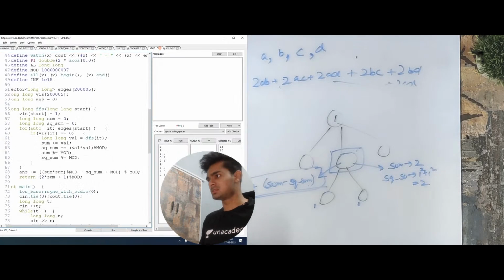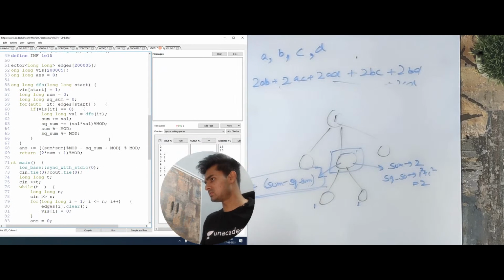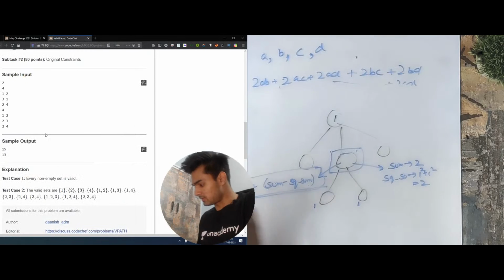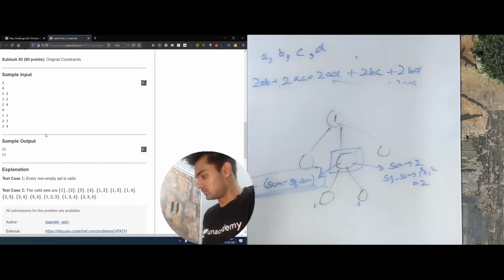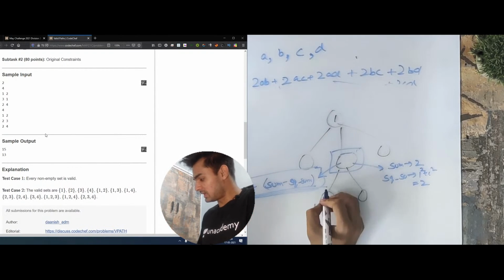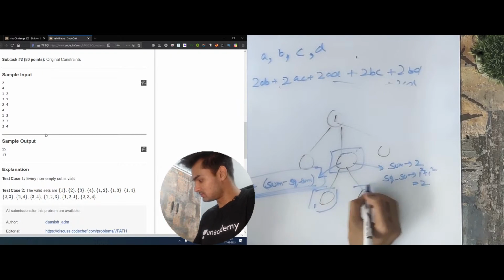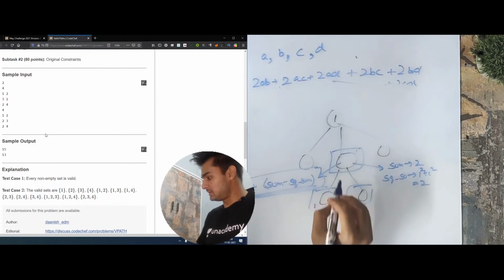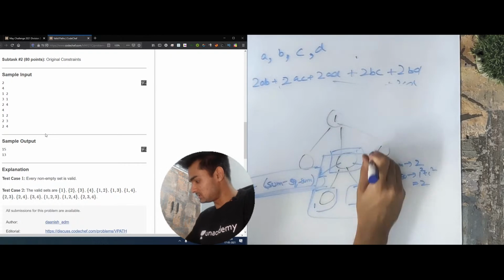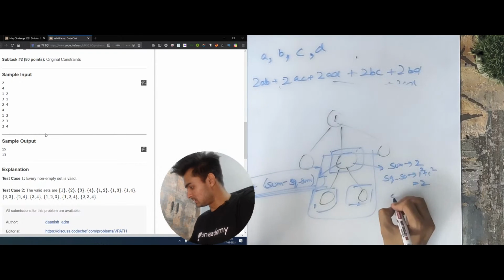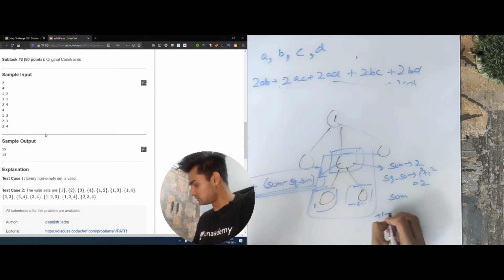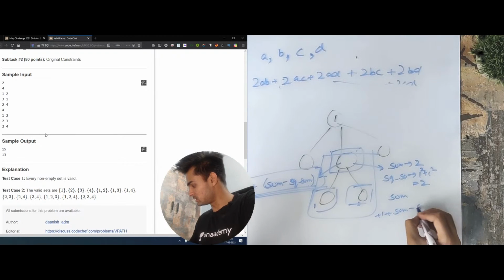Just a second, I think there is some issue. Okay, yeah, cool, sorry. So this is the complete value. Now we will also say that we had these values as well. So basically the total values from this is actually going to be sum plus 1 plus sum minus square sum.